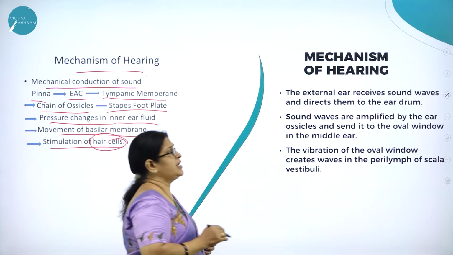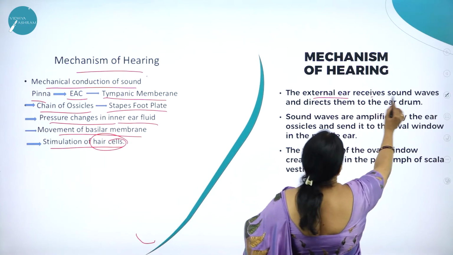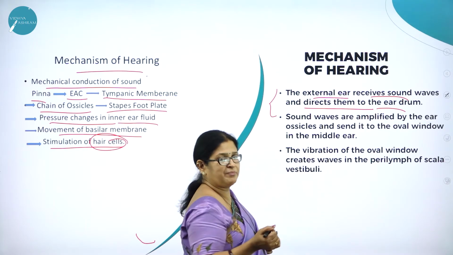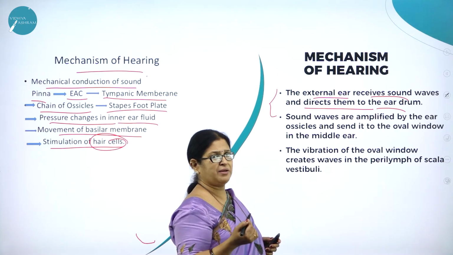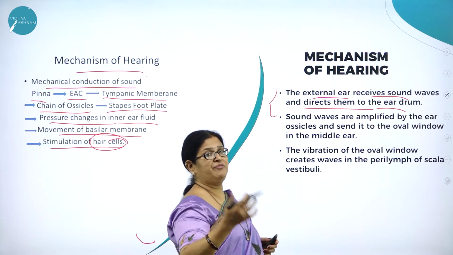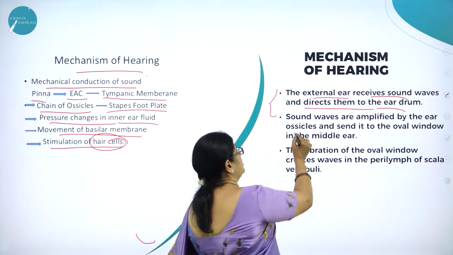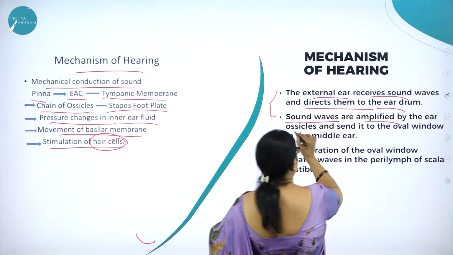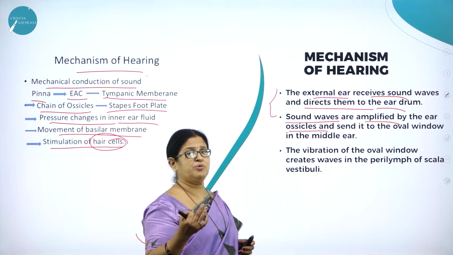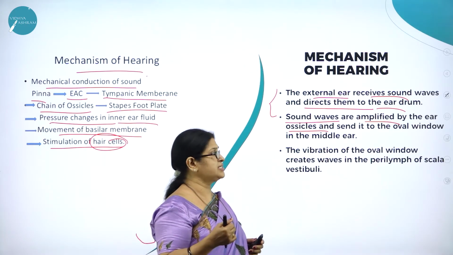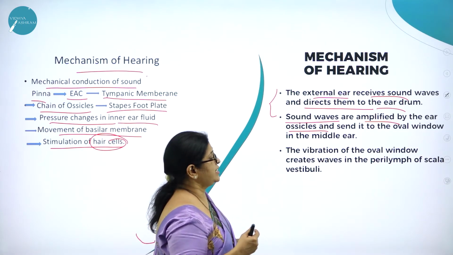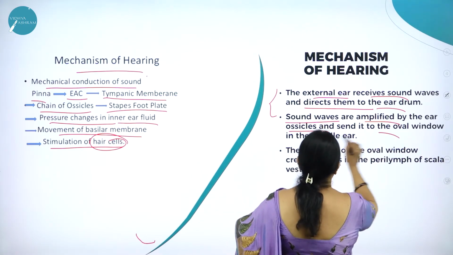So the external ear called pinna receives the sound waves and directs them to the eardrum. The eardrum is nothing but the tympanum, the tympanic membrane. Sound waves are amplified, that is, they are made louder, by the ear ossicles, as we have already studied, the three smallest ear bones, namely the malleus, incus and the stapes, which are responsible for amplification of the sound and send it to the oval window of the middle ear.